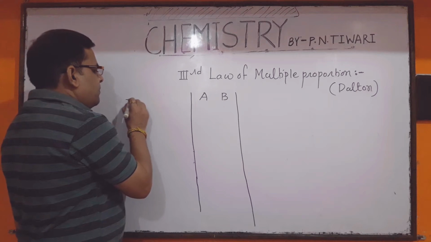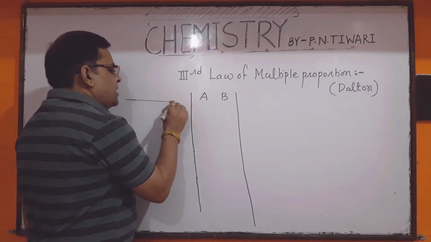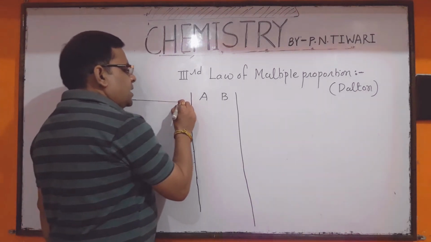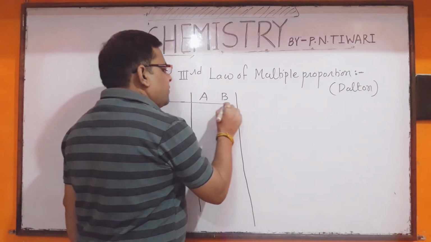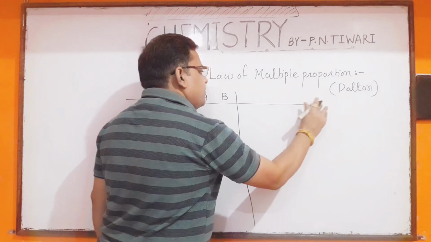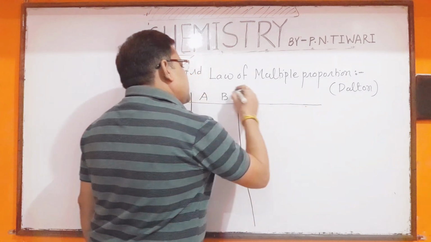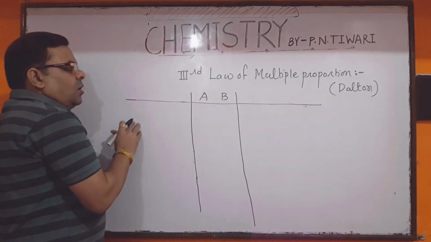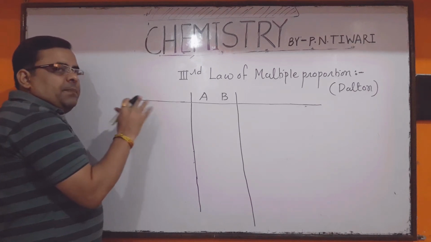According to the law of multiple proportion, if two elements A and B combine together to form two or more different types of compounds, then the different weights of one element which combine with the fixed weight of another element always have a multiple ratio.